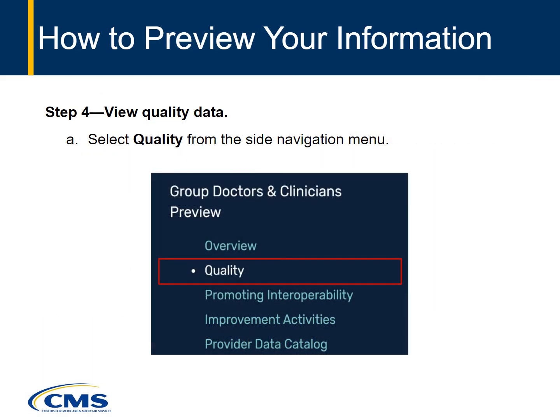Let's walk through each of the categories of information to preview, starting with quality. To view your or your group's quality performance information planned for public reporting on profile pages, select Quality from the side navigation menu. Remember that if you don't see Quality in the side navigation menu, it's because you don't have any information to preview for that category.